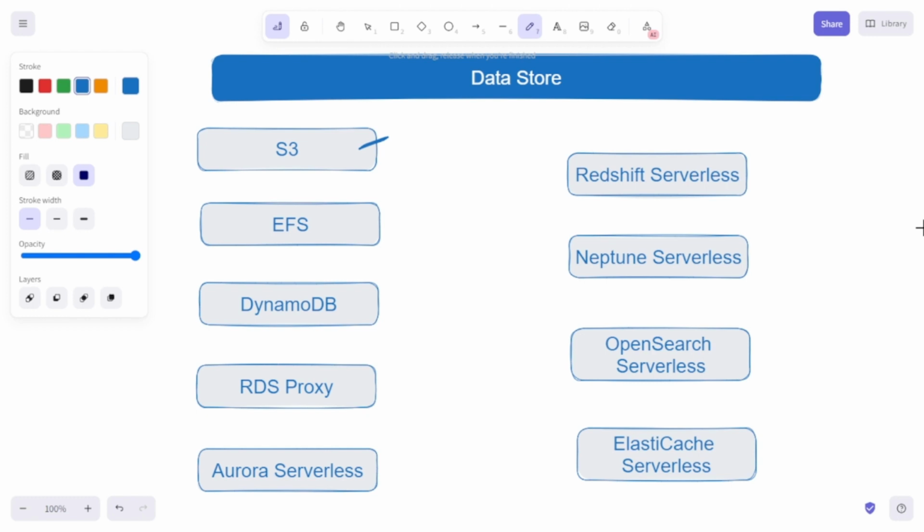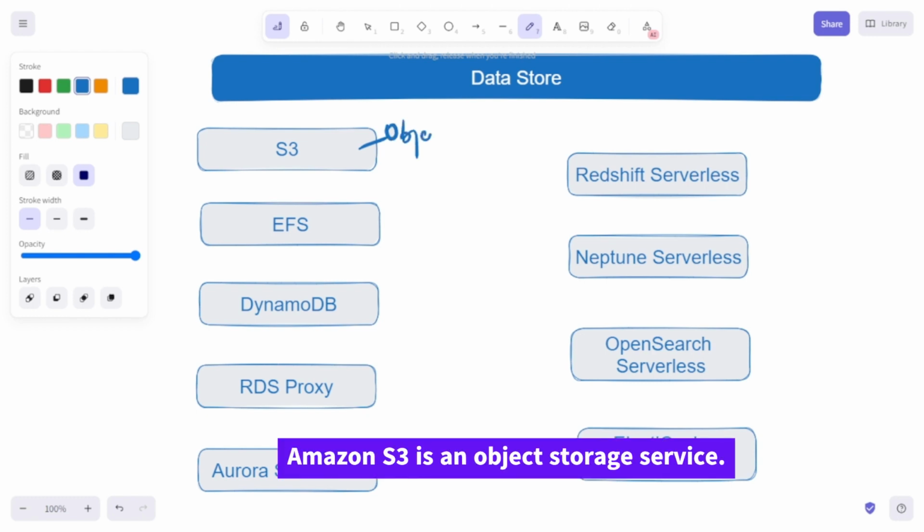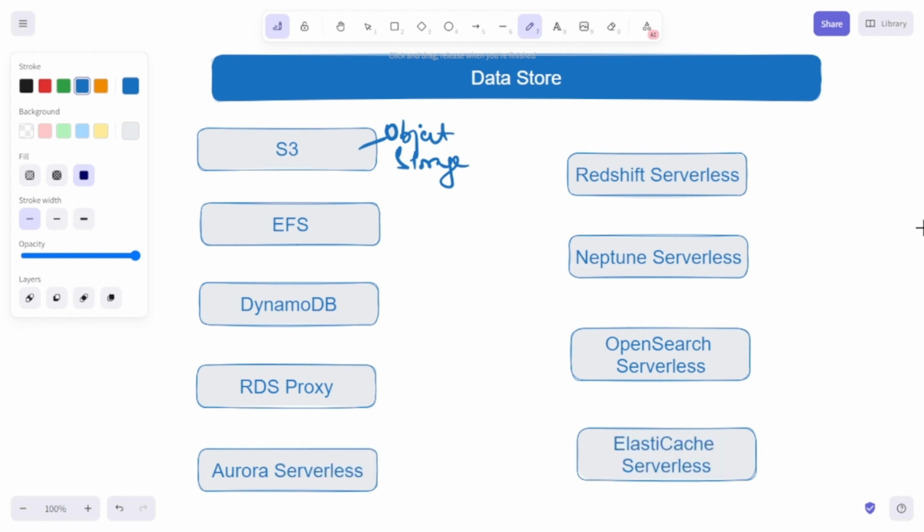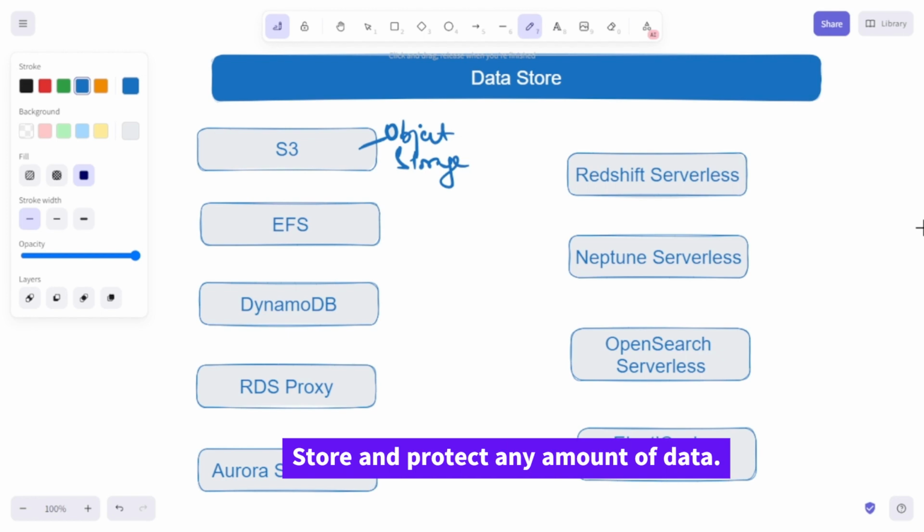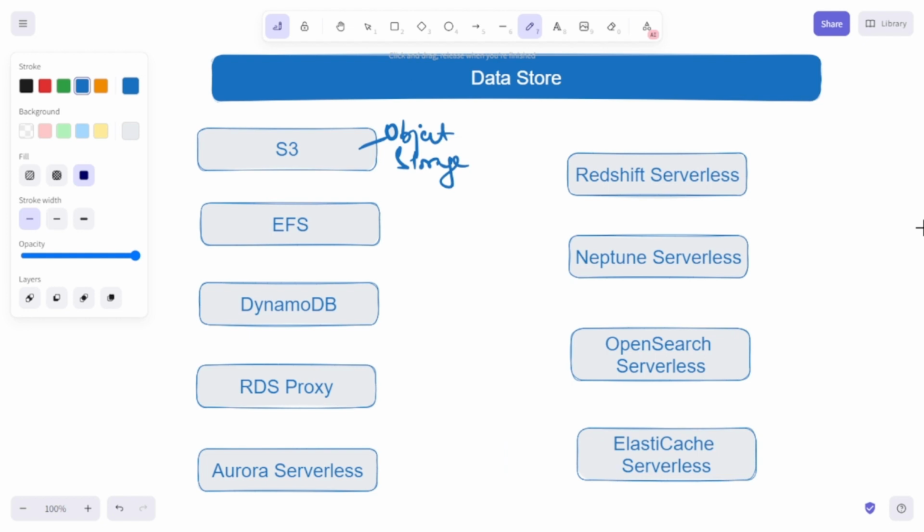Basically, S3 is an object storage service. With S3, you get high scalability and security, and at the same time, it offers great performance as well. You can store and protect any amount of data in S3, and it can be used for a variety of use cases such as data lakes, websites.